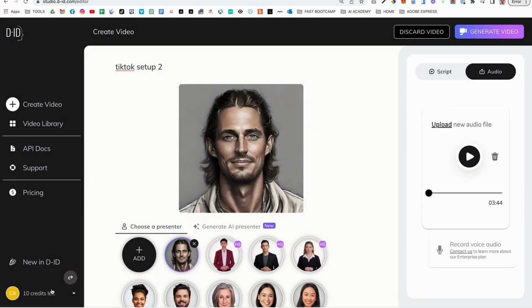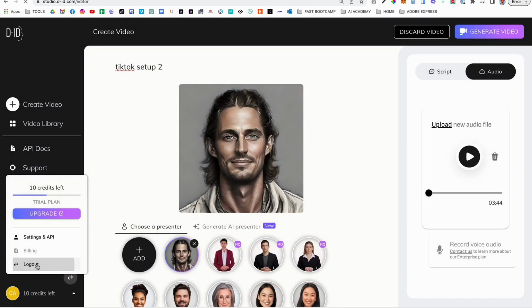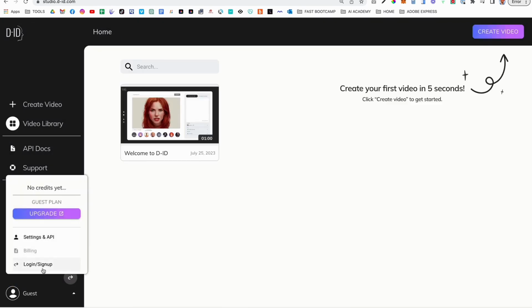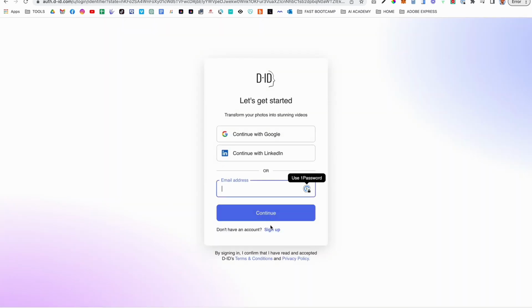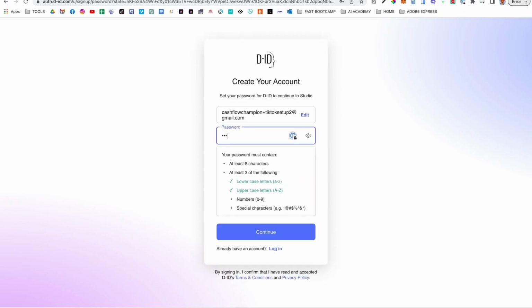So I'm going to X this out, and we're going to go down here and log out. Then we're going to go back in, log in, sign up, and use Cashflow Champion plus TikTok Setup 2 at gmail.com. Continue. Choose a strong password.